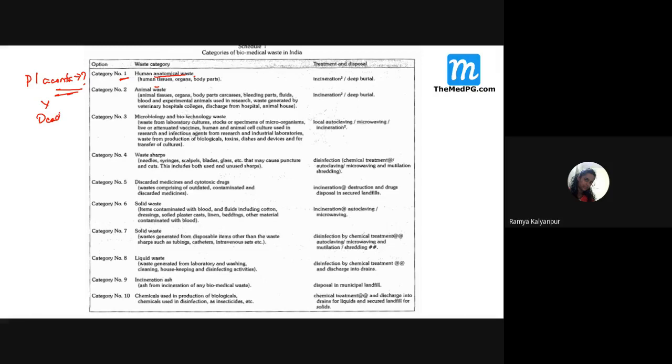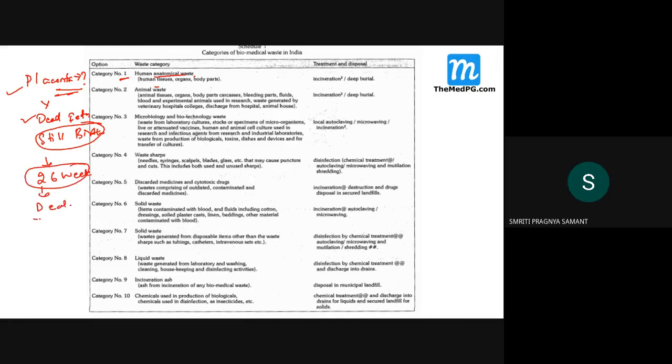Dead fetus, where it is disposed? Because questions are asked on this only. Placenta is disposed where? Newcomers, can you tell me dead fetus where it is disposed? Okay, I'll say it: yellow. What is stillbirth? What is the definition of stillbirth? After 26 weeks of pregnancy, if the fetus is dead, then we call it what? Stillbirth. Yellow.